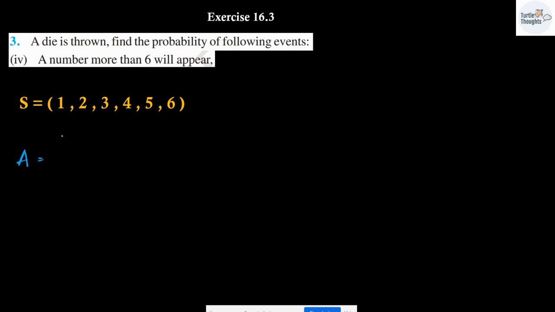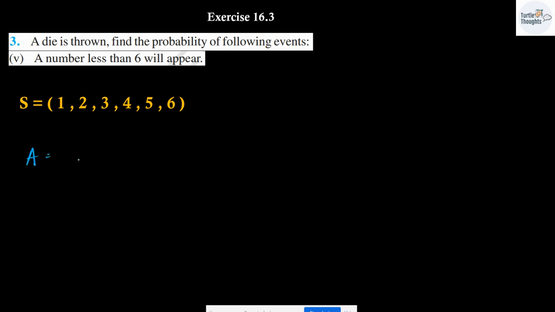Let me consider A to be the event of getting a number which is more than 6. Is there any possibility to get a number which is more than 6? No, right? So the probability of event A is going to be 0 over 6. The answer is 0.